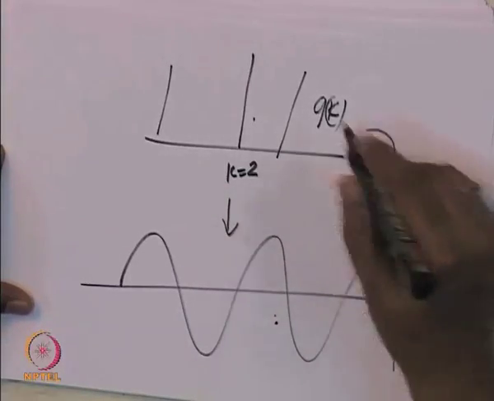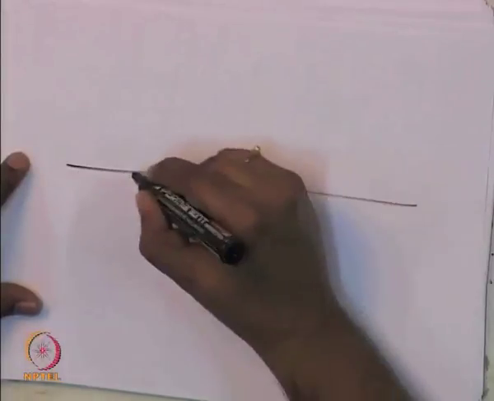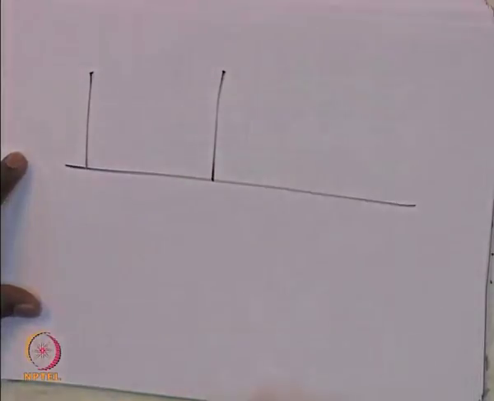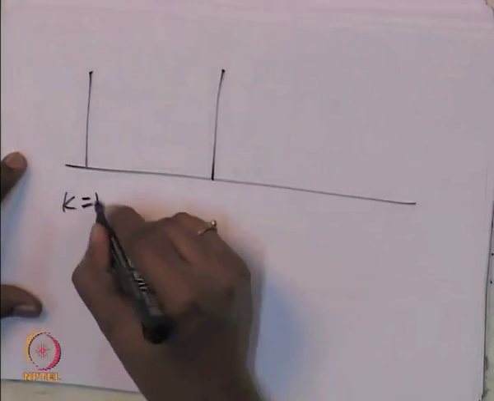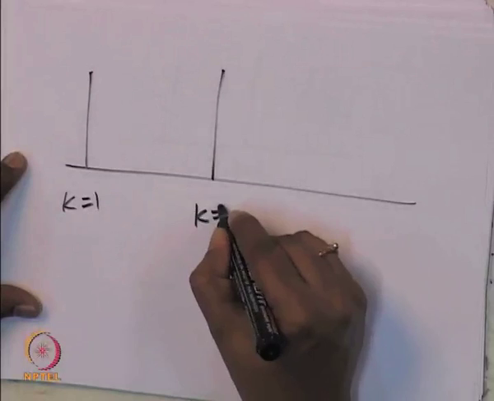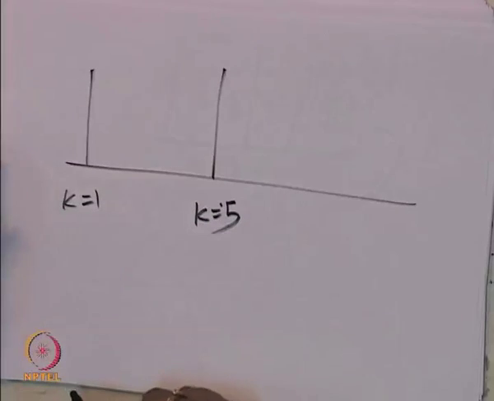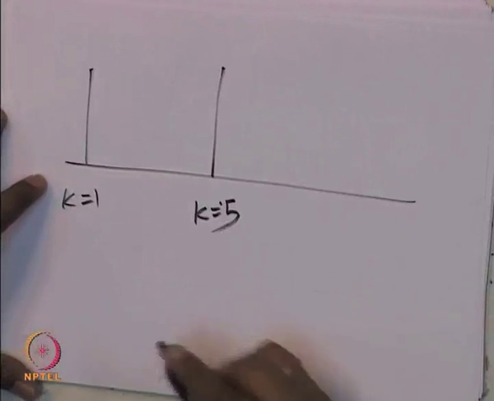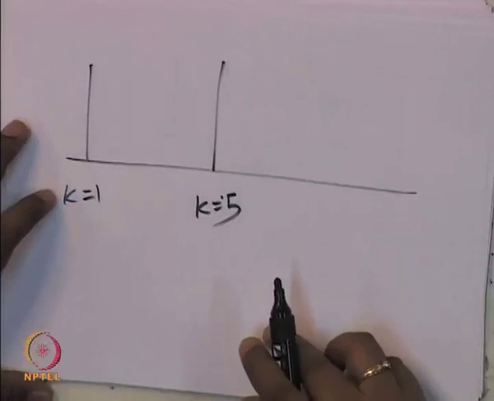how if you know g of k in a particular manner, if you get two peaks, let us say one here, one here. So, let us say this is k equal to 1 and this is k equal to 5. You get two peaks. What does that mean in the wave space?